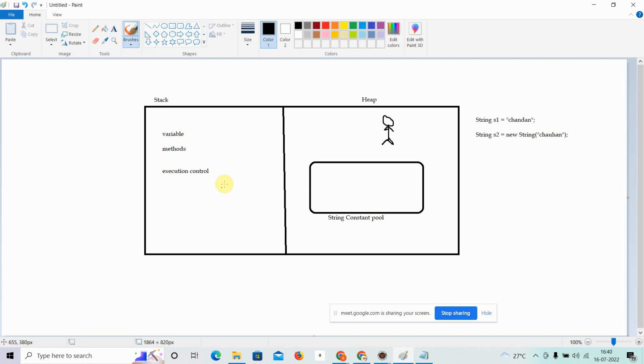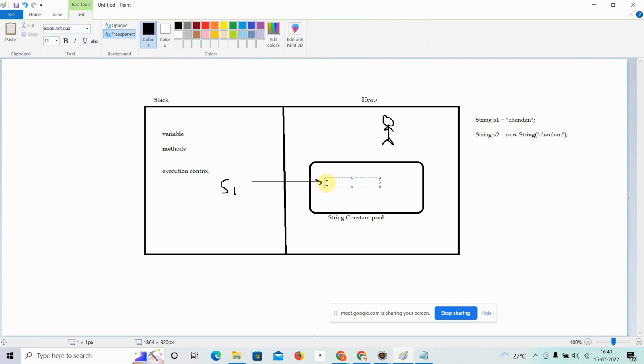It will create s1, okay, and it will pass the reference over in the memory, because s1 is a variable. So it will come to here and pass the reference, and it will say it as Chandan, because the value was Chandan.